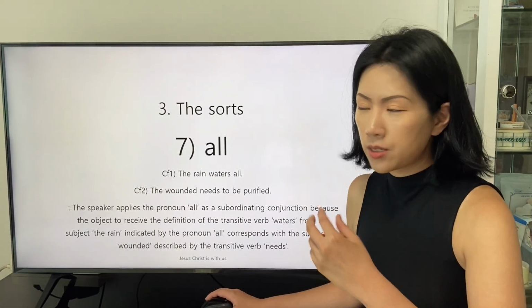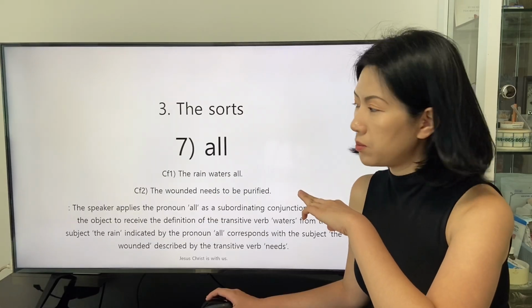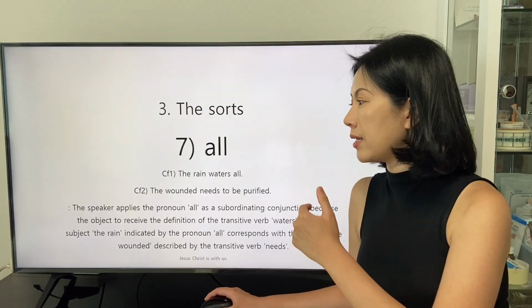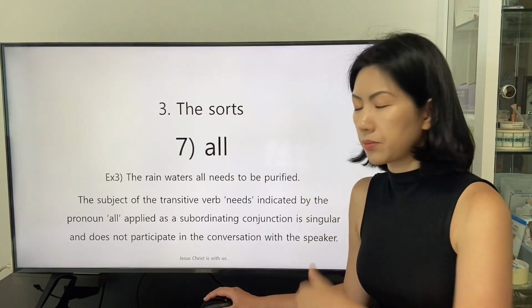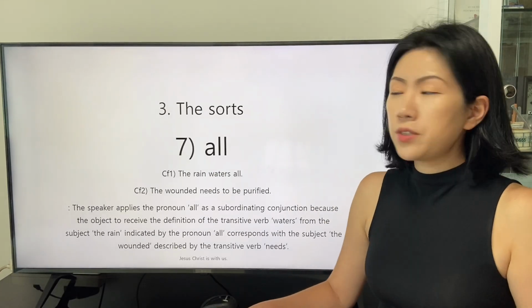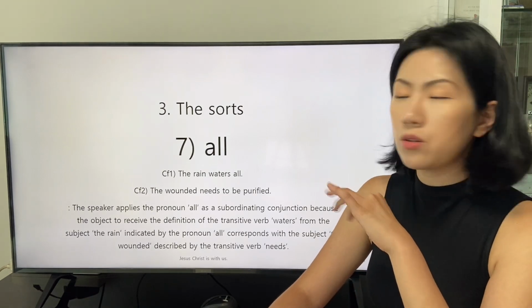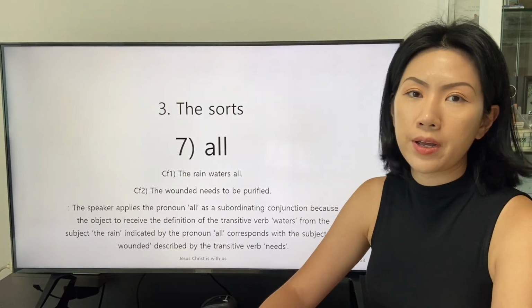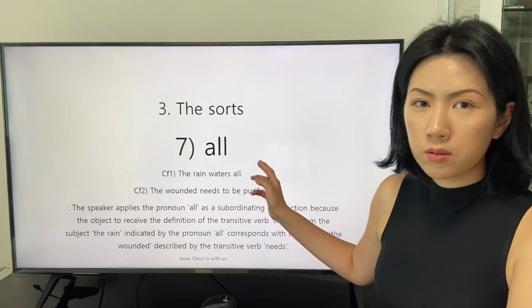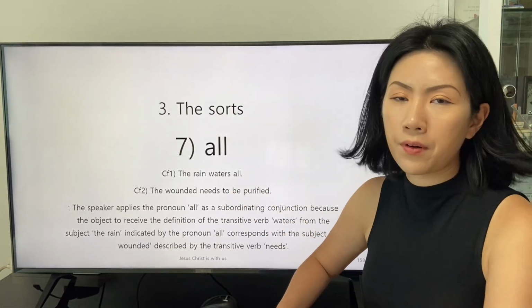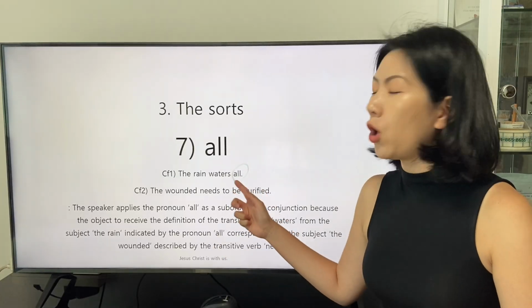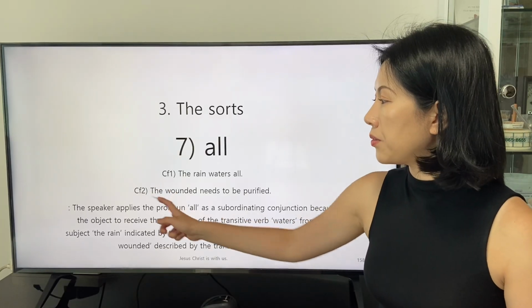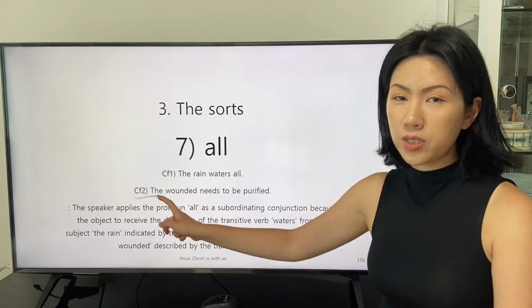We can analyze the third example by the two sentences that are integrated into it. The first sentence is this, the rain waters all. And the second sentence is this, the wounded needs to be purified. In the first sentence, we can find that the pronoun all indicates the same subject as in the second sentence, the wounded.